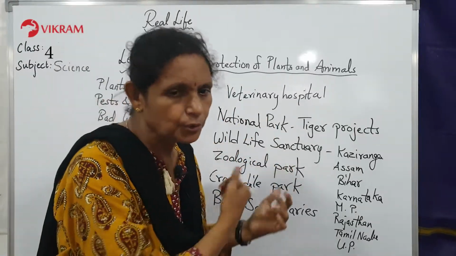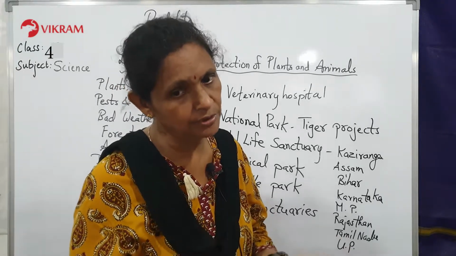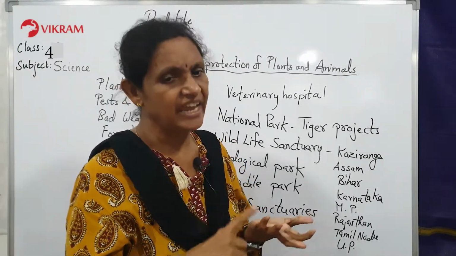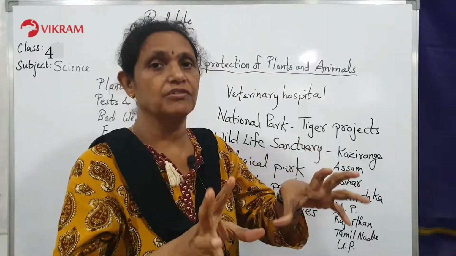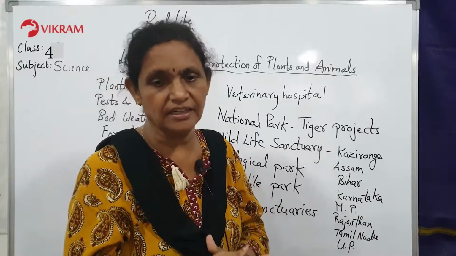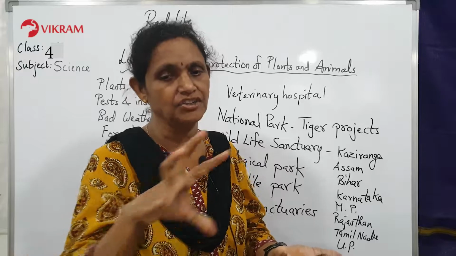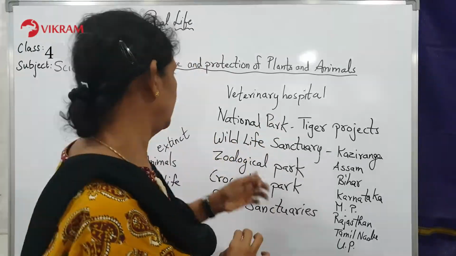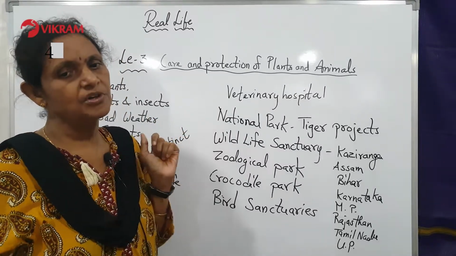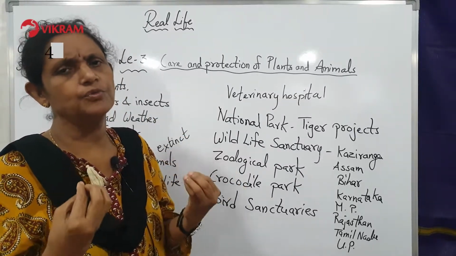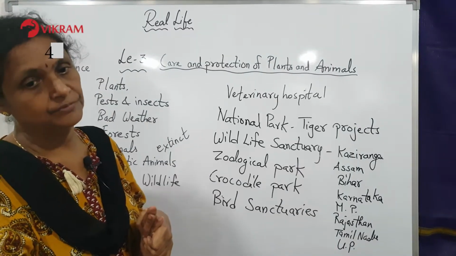Green plants prepare their own food by the process known as photosynthesis. This also you have understood, children. Plants need air, water, minerals, sunlight, etc. for their proper growth. So we have to give them proper manuring, proper water and everything. Pesticides and insecticides are sprayed on the plants to protect them from pests and insects. Yes, children. Forests provide us with many useful products. So we should preserve and look after the forest also, take care of it.